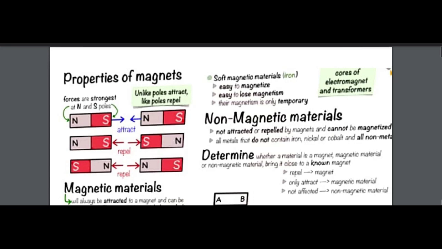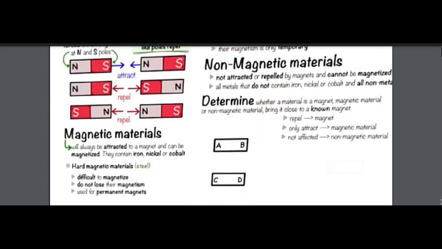Yes, so look, start from this PDF. Forces are the strongest at the north and south poles because these two are opposite. Maybe the charges are coming from the north and going towards the south. The same poles will repel each other and unlike poles will attract each other. So north and south attract each other, south and south repel, and north and north repel as well.